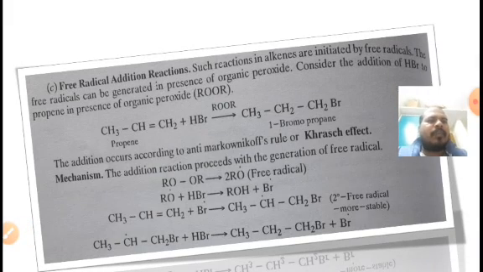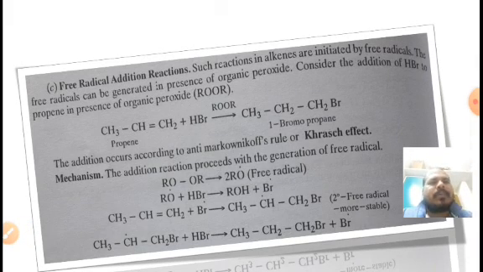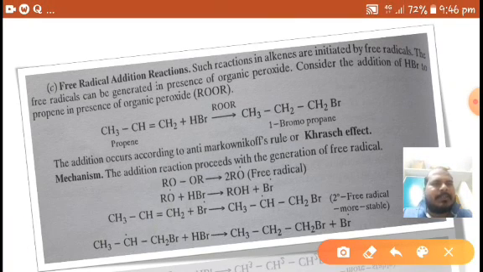Next, free radical addition reactions. So we have discussed electrophilic addition reactions, second nucleophilic addition reactions, and third, free radical addition reactions.